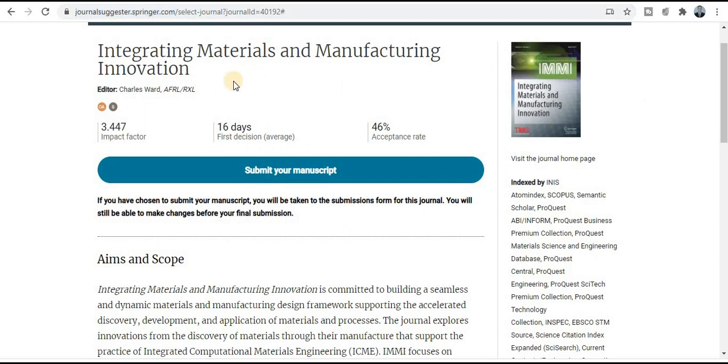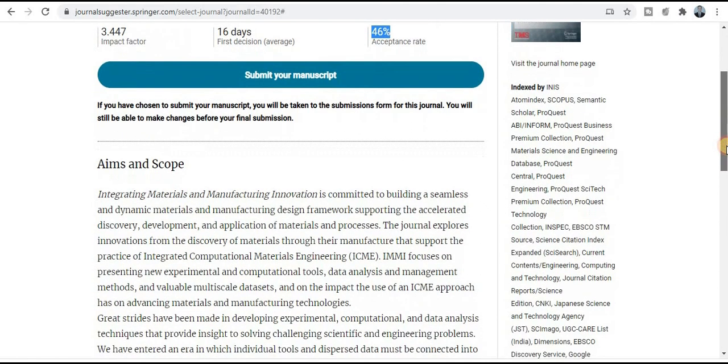Next category of the journal: Integrating Materials and Manufacturing Innovation. You will get the notification within 16 days. Really very good thing, a quick publication journal, and the acceptance rate is 46%. So really very good chances to publish your research paper in this quality index journal, because the acceptance rate is very high, 46, really fabulous. So explore this golden opportunity.